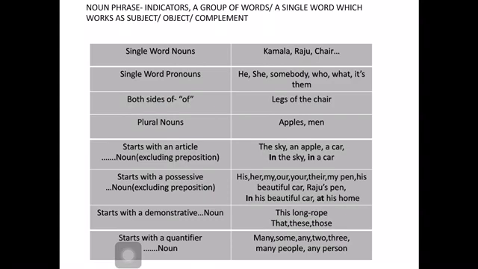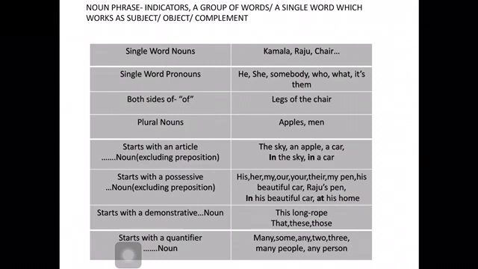The next indicator is when it starts with a possessive noun. So, what are possessive nouns? His, her, my, our, your, their: my pen, his beautiful car, Raju's pen. Here also, excluding a preposition, if it starts with a possessive noun and then a noun is there, it is called a noun phrase.